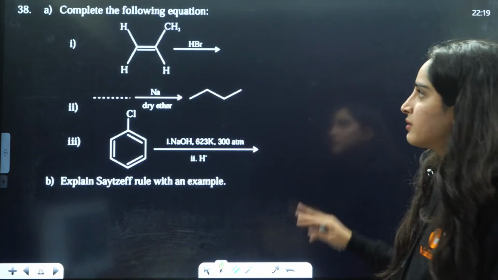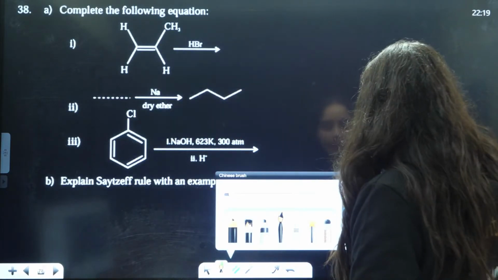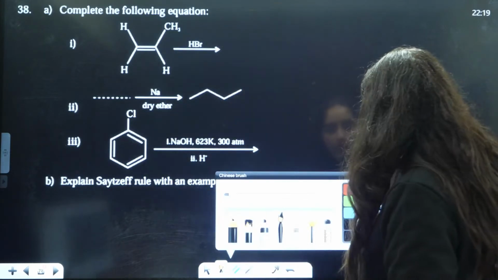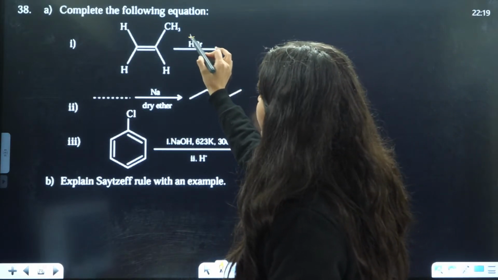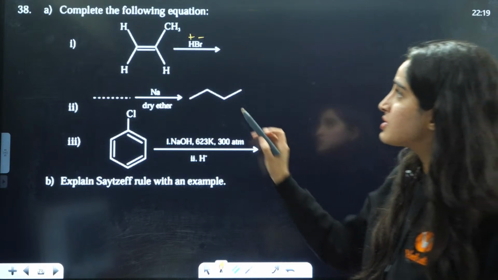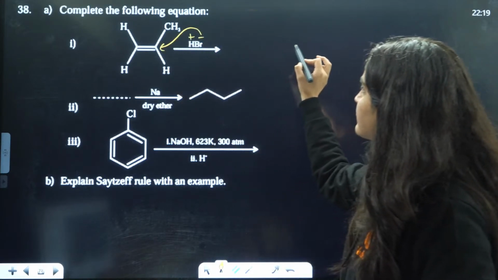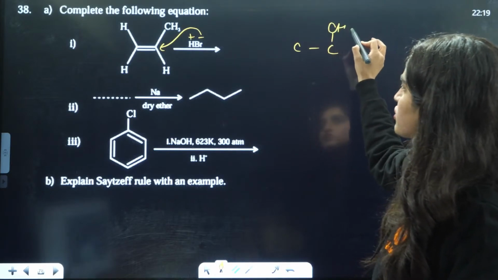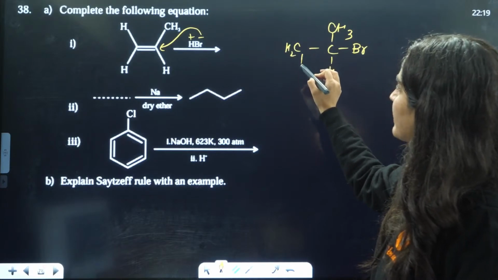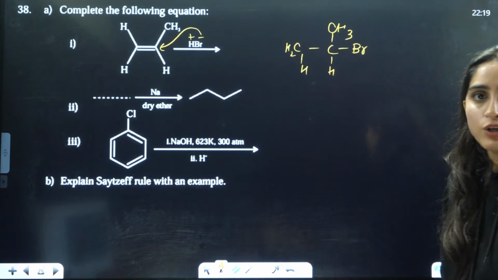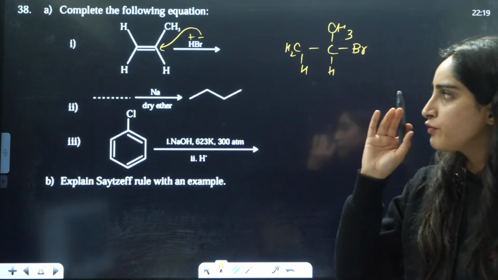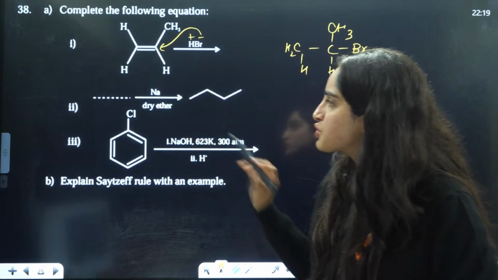Okay, I think this answer has not been written, so I'll just write it here. Basically, if you talk about this part here, this is positive and negative. So what will happen? The negative part will be attached to the one with less number of hydrogens. That means this part. So it will be CH3, this is H, this is Br, this is CH2, and this is H. So this thing will be formed because it will follow the Markovnikov rule.